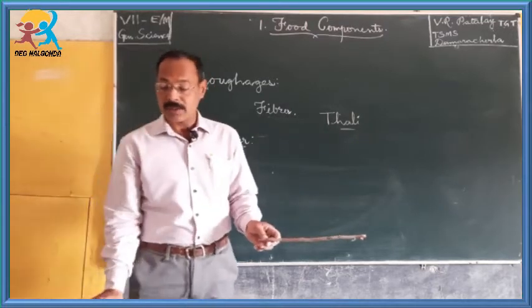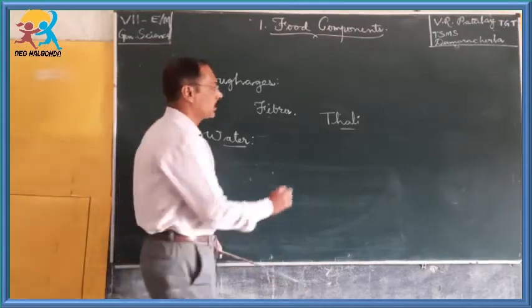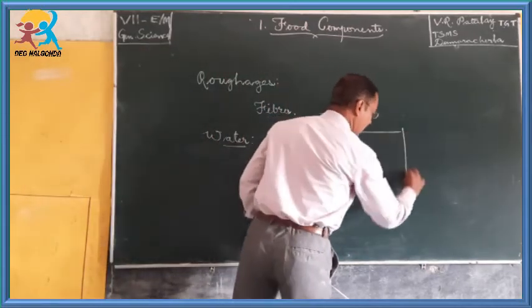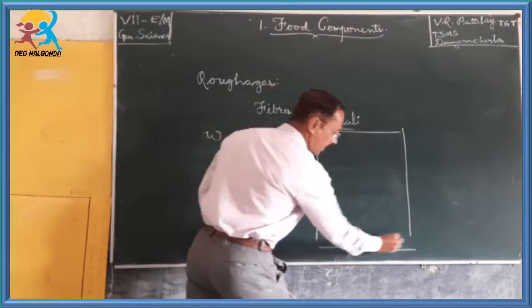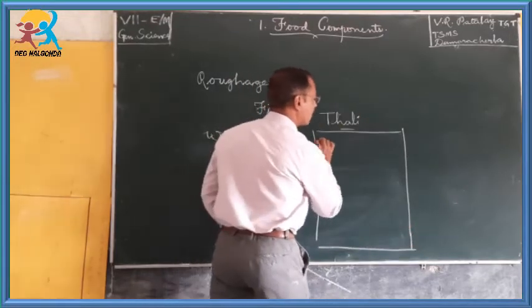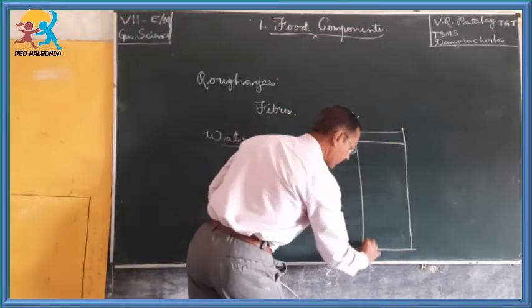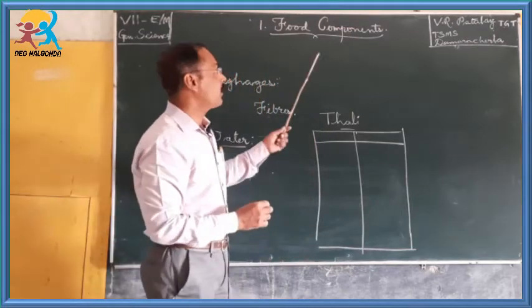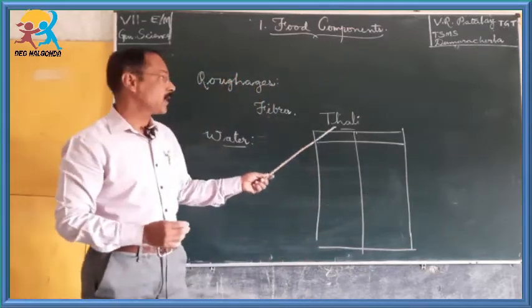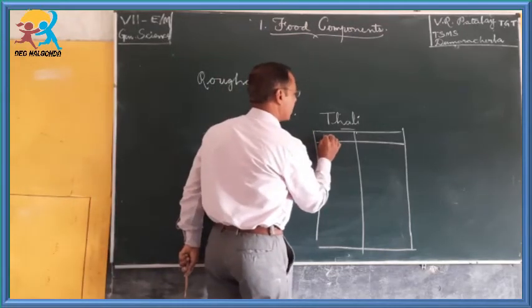If we go to these food items and make a table of it, what kind of food item contains what kind of food components, we will find a variety of components we take in a thali. Let us find out here in this table.